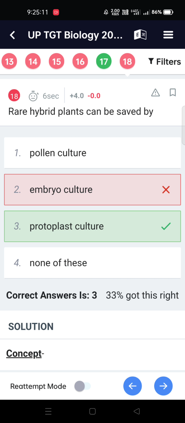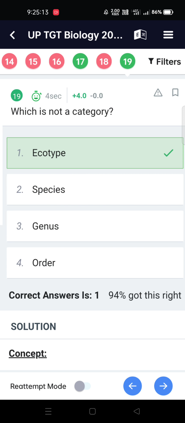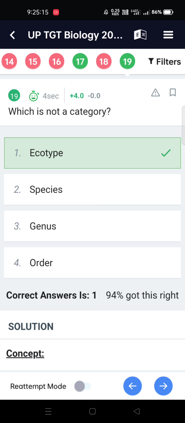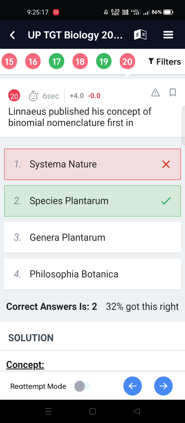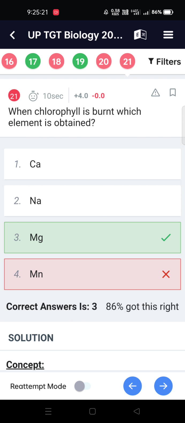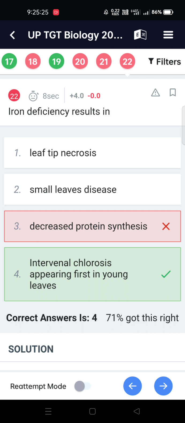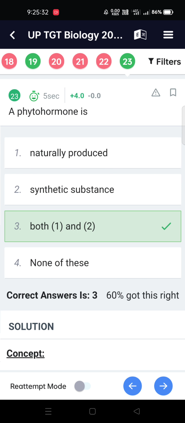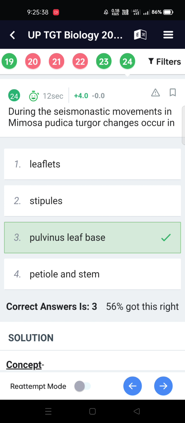Rare hybrid plants can be saved by protoplast culture. Which is not a category of ecotype? Linnaeus published his concept of binomial nomenclature first in Species Plantarum. When chlorophyll is burnt, which element is obtained? Mg. Iron deficiency results in interveinal chlorosis appearing first in young leaves. A phytohormone includes both naturally produced and synthetic substances.